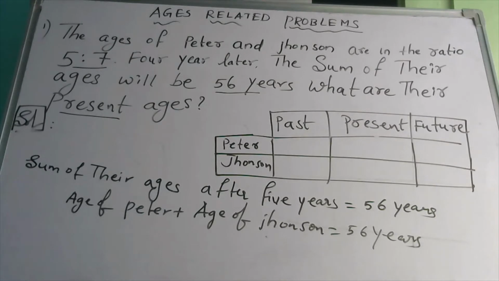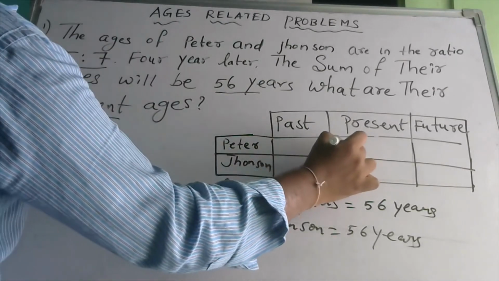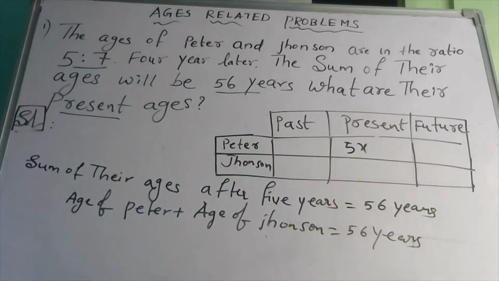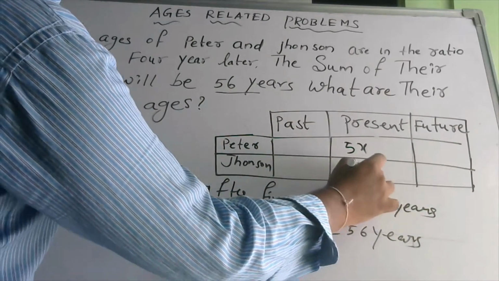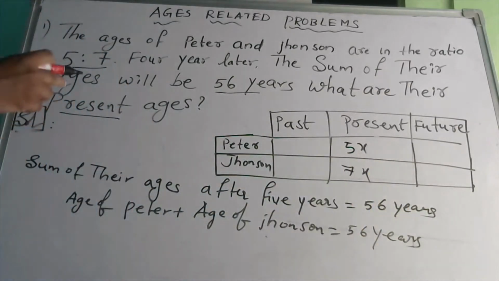So let me assume that the present age of Peter is 5x and the present age of Johnson will be 7x. Why am I assuming 7x and 5x? Any ratio quantity means comparing.